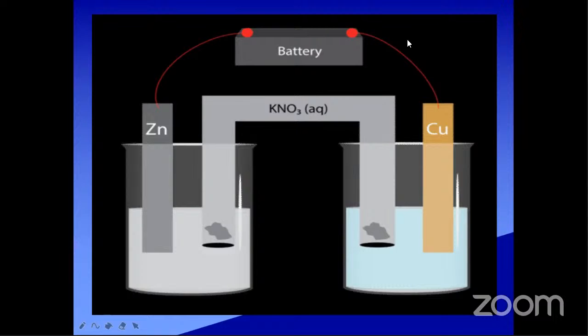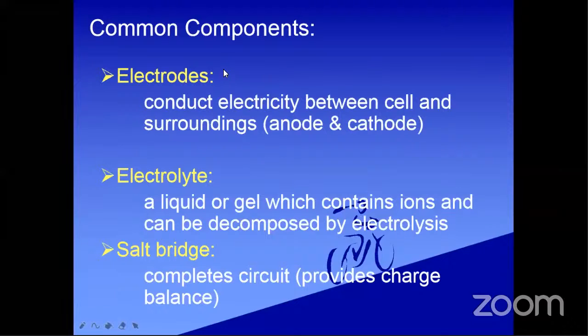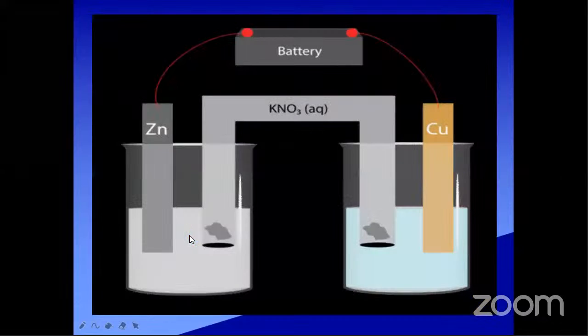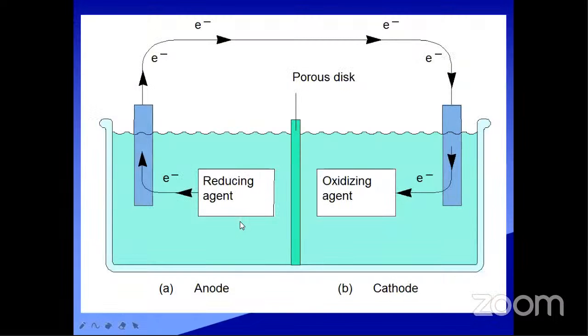We are connecting the anode and cathode to the battery. These are some of the common terms used in electrochemical cells or electrolytic cells: electrodes, electrolytes and salt bridge. I hope it is clear to everyone. So we will proceed to the next step.